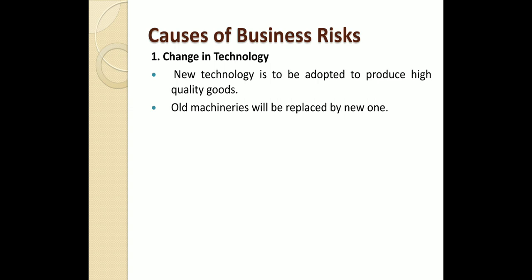Suppose, for example, two competitors are there. I am the one using old machinery, and when the new company enters, they start using new technology. So obviously their quality will be better than my products, and they will be producing more units than me. So what will I be facing? A loss. I'm not able to cope with the new technology, I need to introduce new technology. That is also one kind of risk, right?